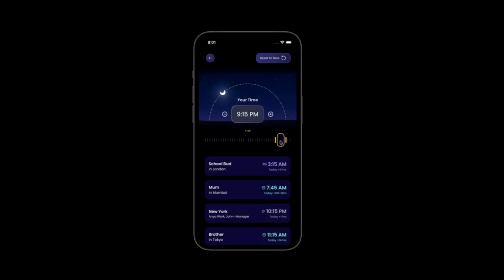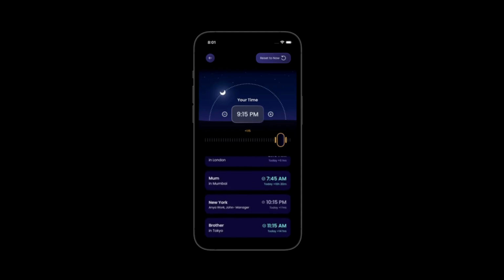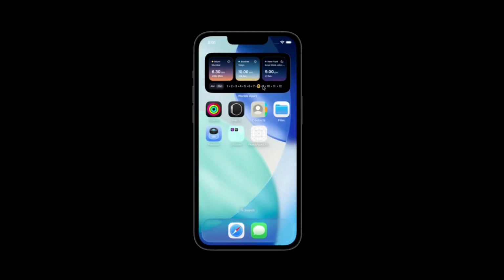You can step into the time machine and plan your time without performing time zone algebra in your head. With Time Machine, it's easy to answer, when it's 9:15 for me, is it a good time for all my people? Interactive widgets let you do all of this right from your home, so forgetting to open an app is never an excuse.